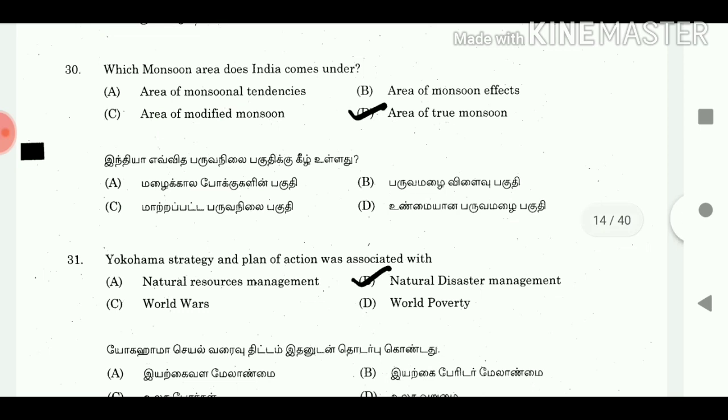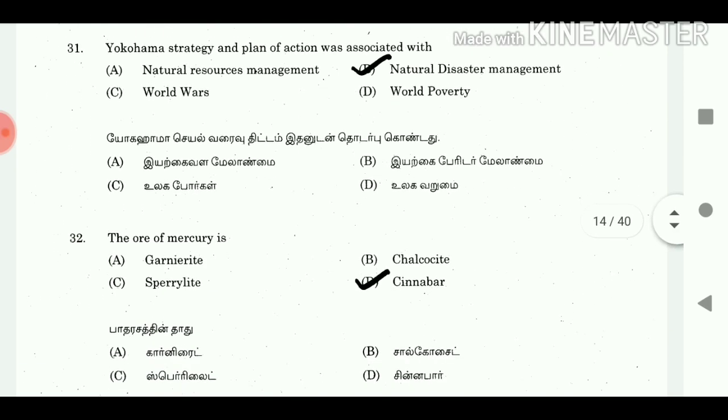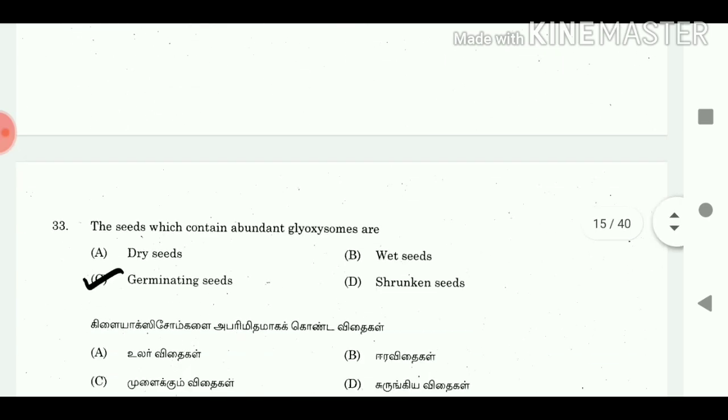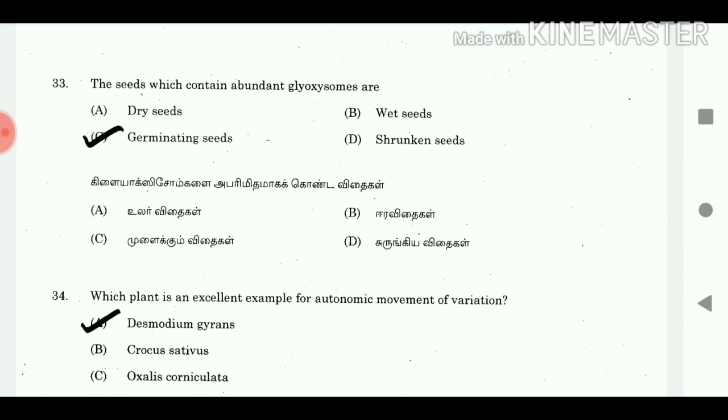30. Which monsoon area does India come under? Answer area of true monsoon. 31. Yokohama strategy and plan of action was associated with answer natural disaster management. 32. The ore of Mercury is answer Cinnabar. 33. The seeds which contain abundant glyoxysomes are answer germinating seeds.